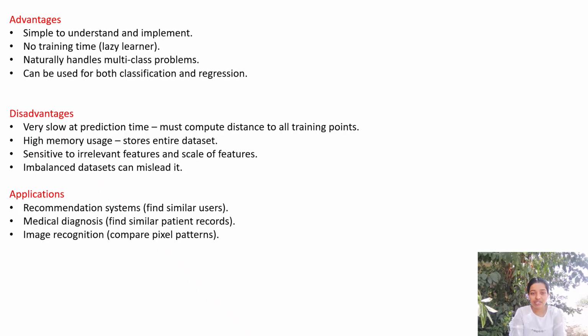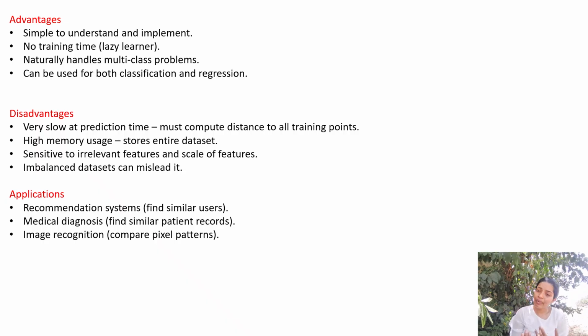So the disadvantages are: it memorizes the entire data set because we need each and every point to predict. For that reason we need to store the entire data set, which makes for high memory use. Then when we have irrelevant features, it doesn't understand which feature is relevant or not. If there are outliers in the data, the decision gets affected because of them.